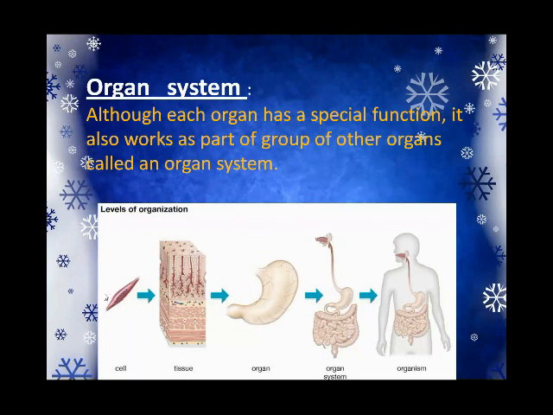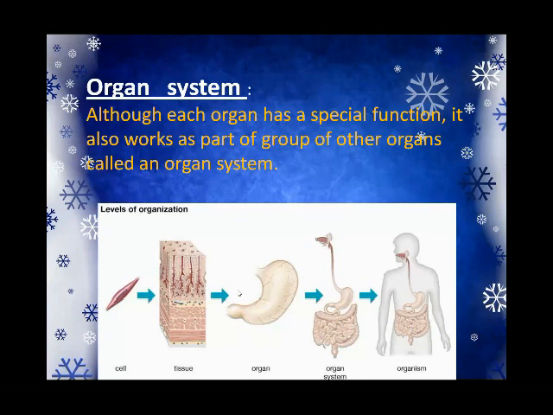Look here: the cell, tissue, organ, then system, and then organism. They make the digestive system. All cells come together to make a tissue. A group of tissues makes an organ, organs make a system, and systems make an organism, your body.